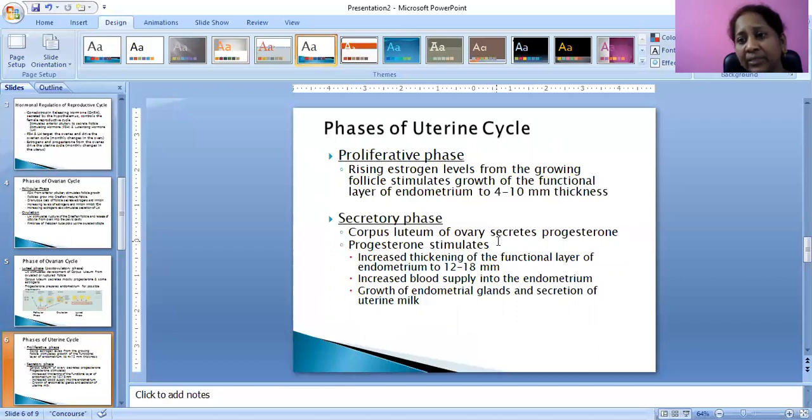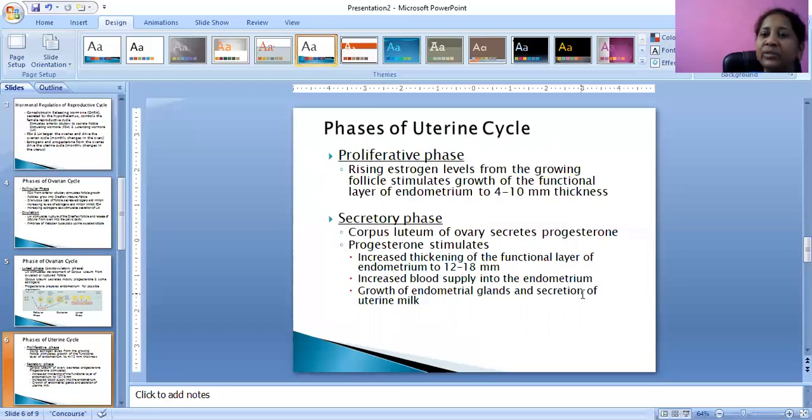Here we have to see what is the function of progesterone. Earlier we have told that progesterone will be increasing the thickness of the functional layer of the endometrium, that is 12 to 18 mm. Estrogen in the proliferative phase will be increasing the functional endometrium layer 4 to 10 mm, but progesterone will be increasing it to 12 to 18 mm.